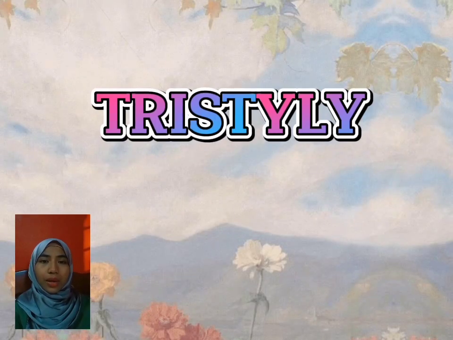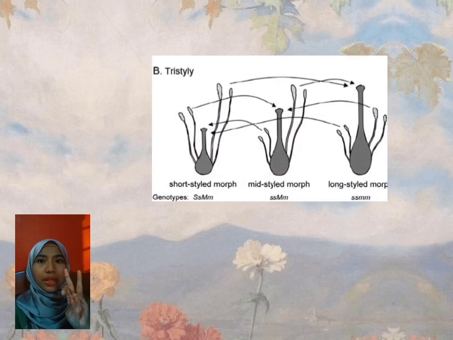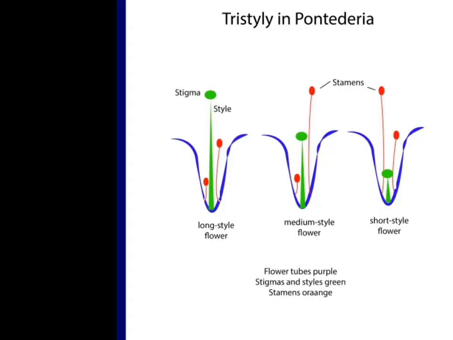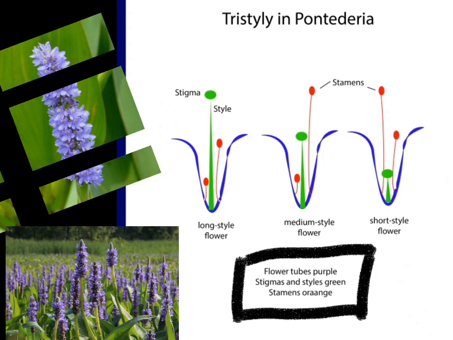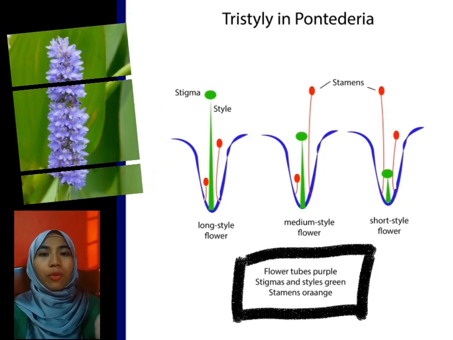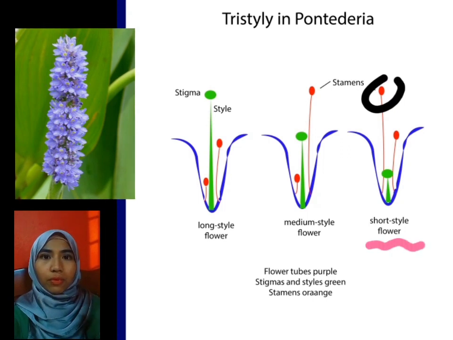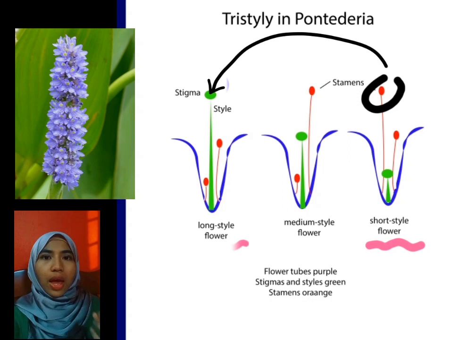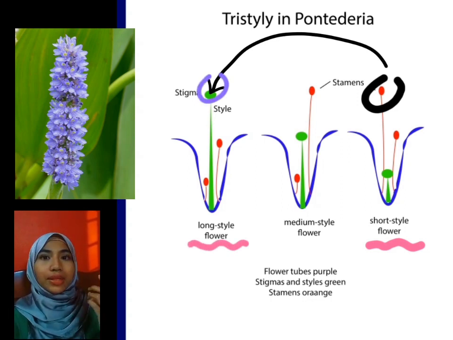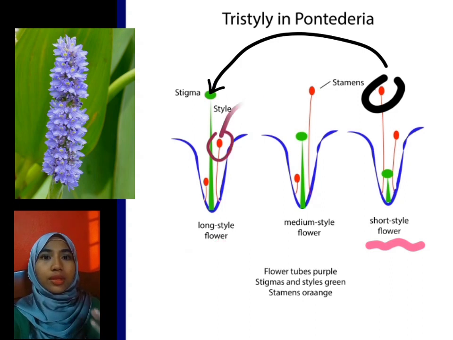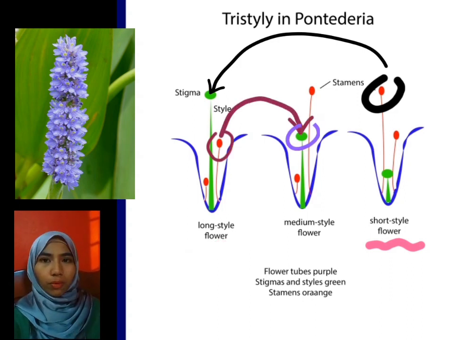In tristyly, plants produce three floral morphs, namely long style, mid style, and short style. In a successful pollination, pollen from long stamens of short style morph is compatible on the stigma of long style morph and not on mid style morph, while those from mid stamens are compatible on the stigma of mid style morph.